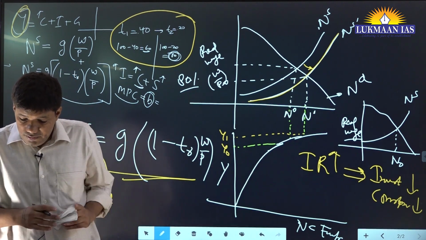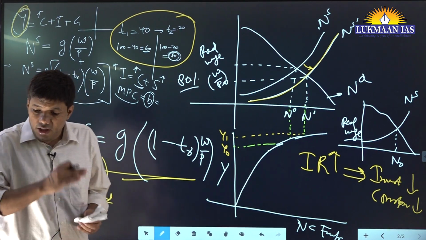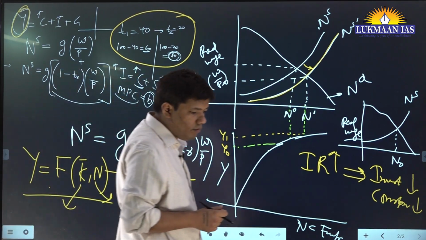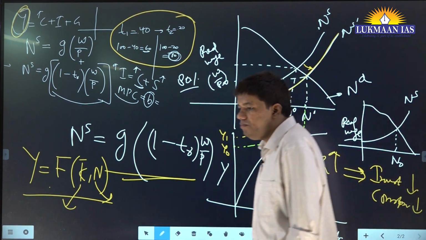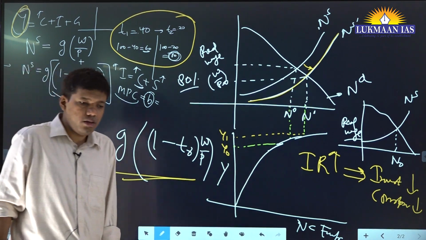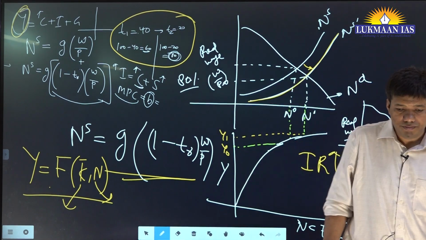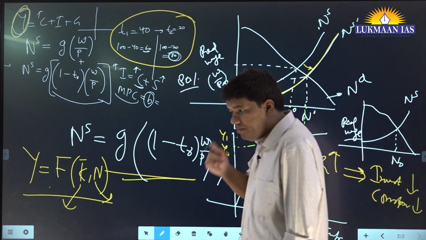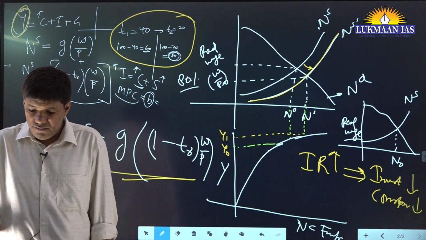You can write: decrease in income tax will have additional supply of labor. Fine.